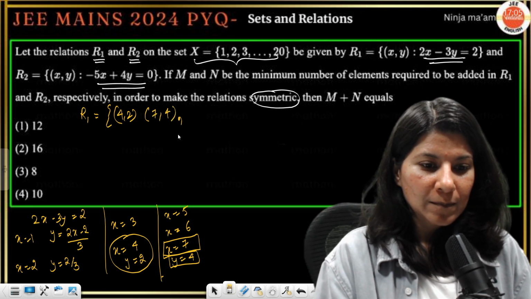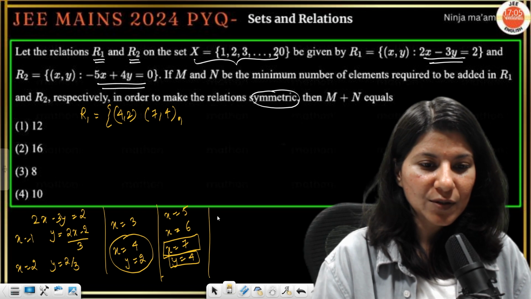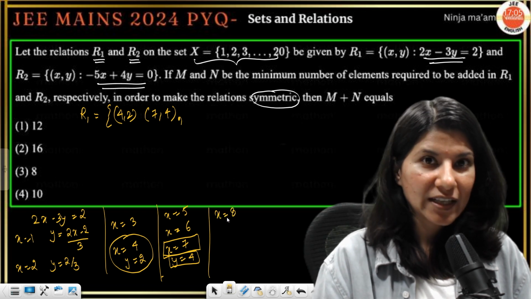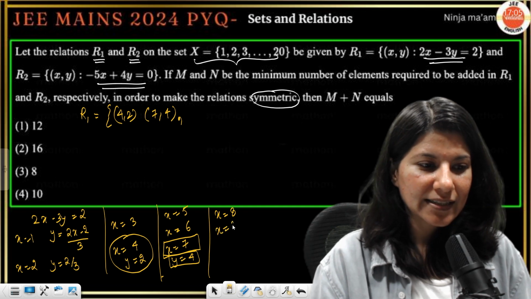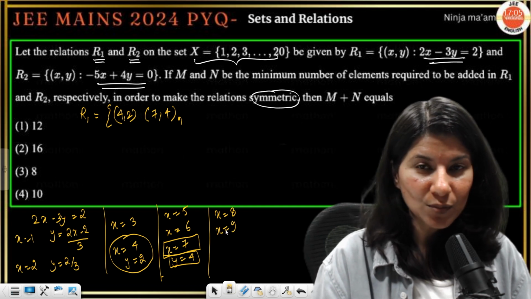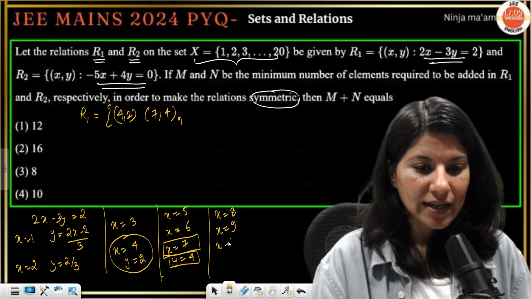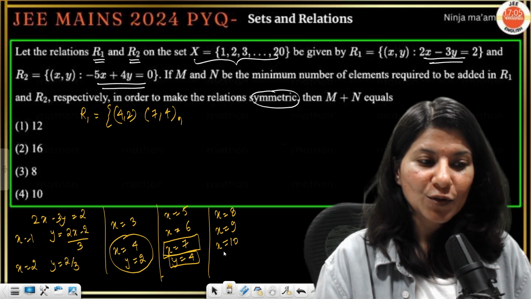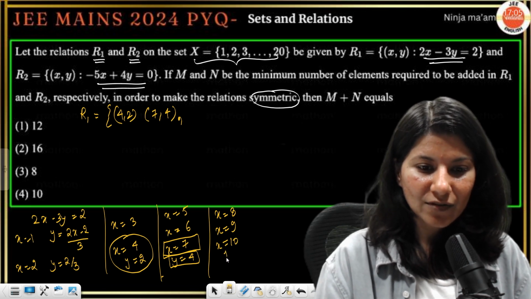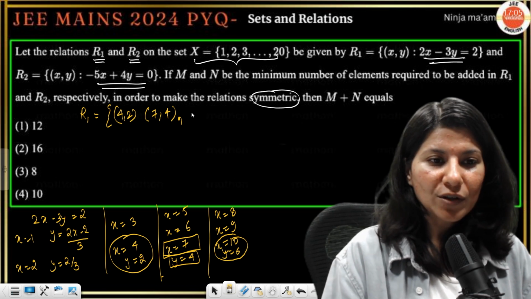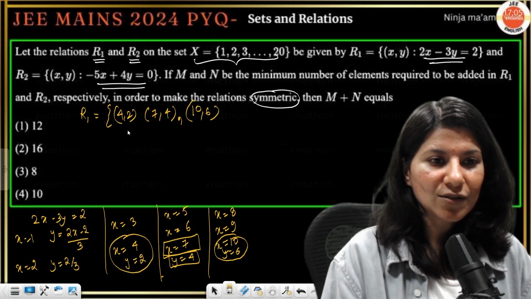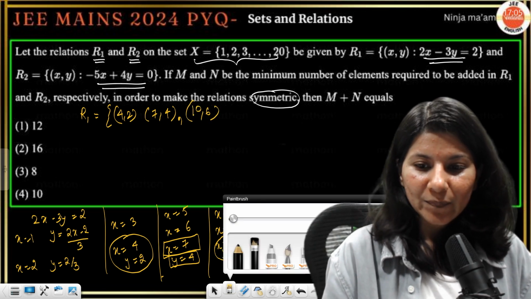Okay. Then we have x equals 8. 8 2s are 16 minus 2, 14 by 3. Does not work. x equals 9: 9 2s are 18 minus 2, 16 by 3. Does not work. x equals 10: 20 minus 2, 18 by 3, 6. y is equal to 6. So this is working. Now you know what will work and what will not work. So 10 comma 6. Right? So now you can see the pattern. Which will work?